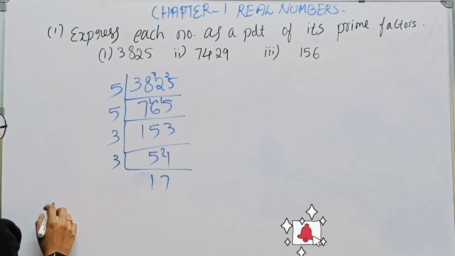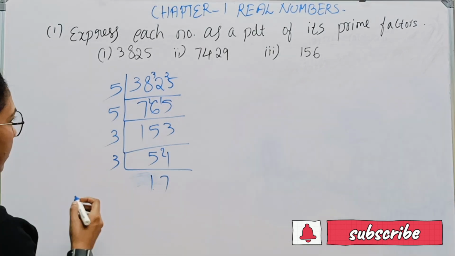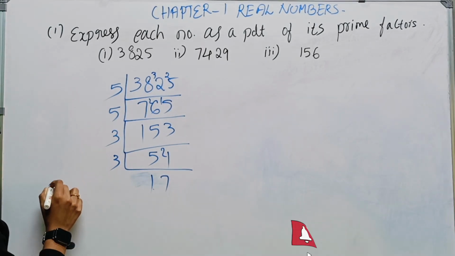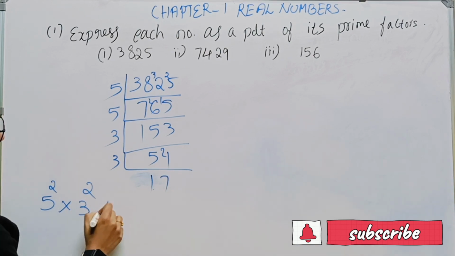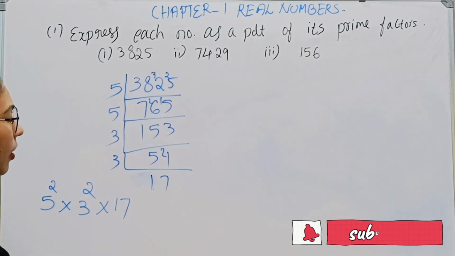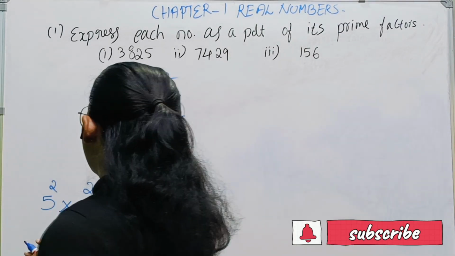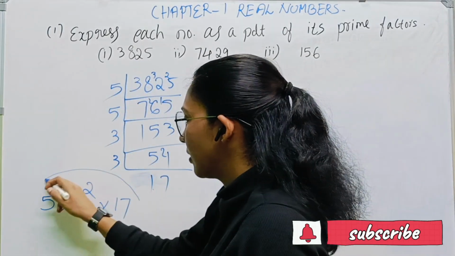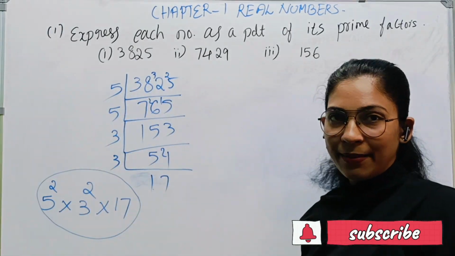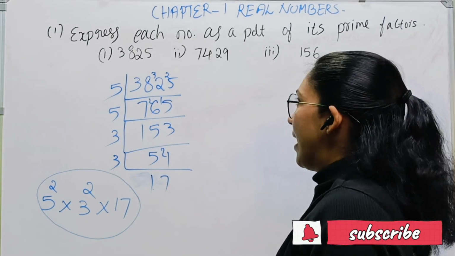So the factors can be written as 5 to the power 2 times 3 to the power 2 times 17. This is the prime factorization of the number 3825. All these numbers are primes, so this is the answer.